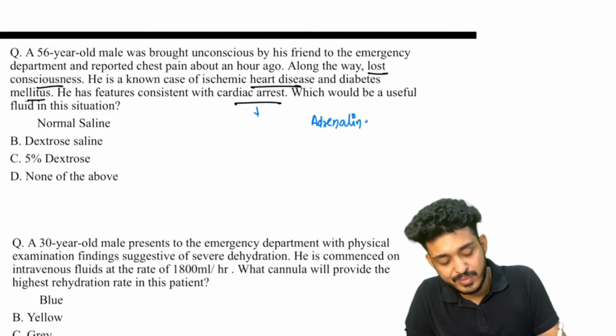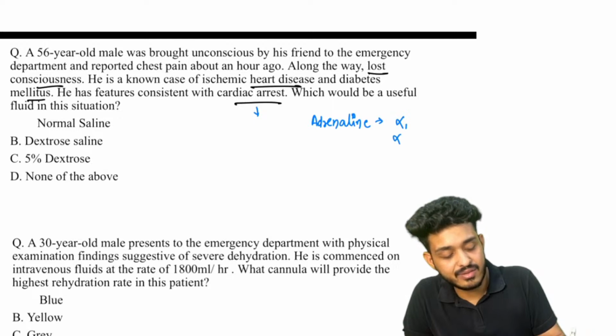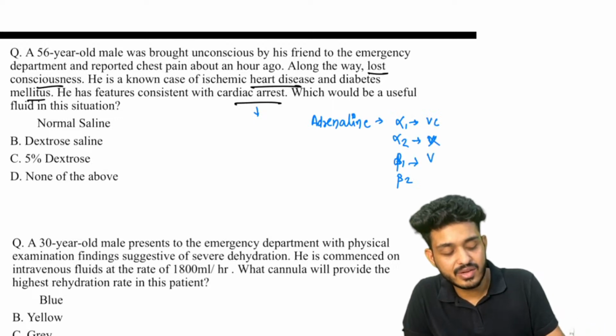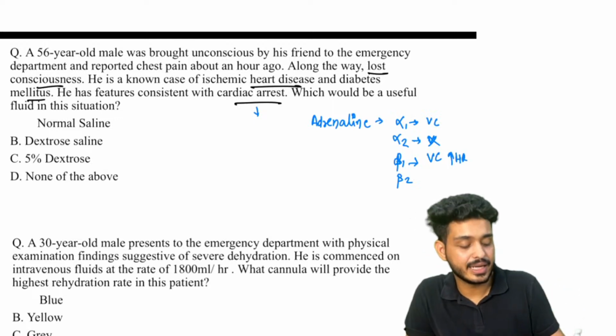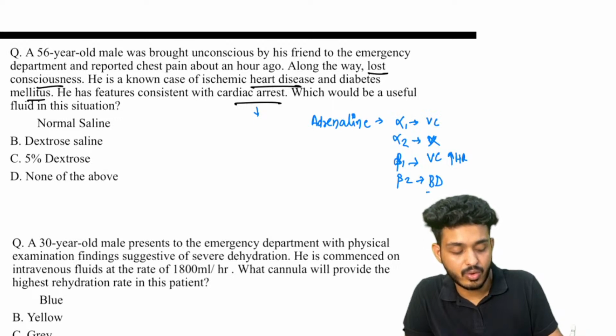Adrenaline, because adrenaline works on alpha 1, alpha 2, beta 1, beta 2. Alpha 1 causes vasoconstriction, alpha 2 not so much function, beta 1 increases your heart rate and contractility, and beta 2 causes bronchodilation.